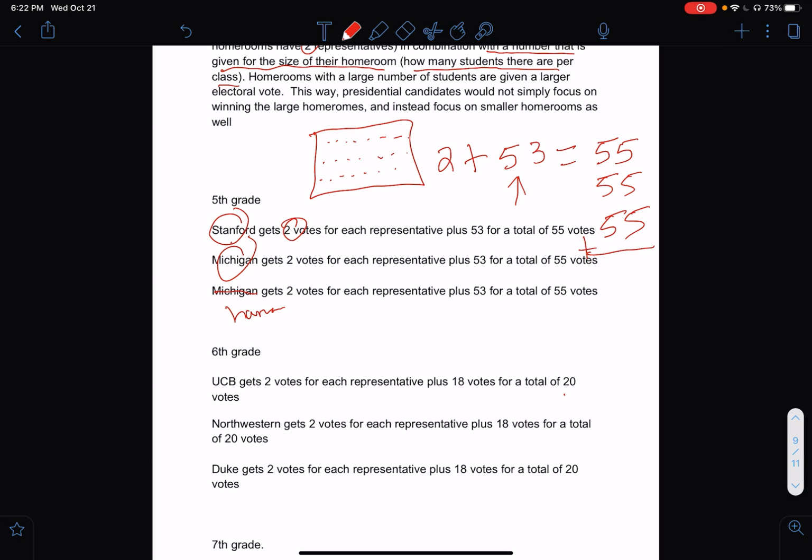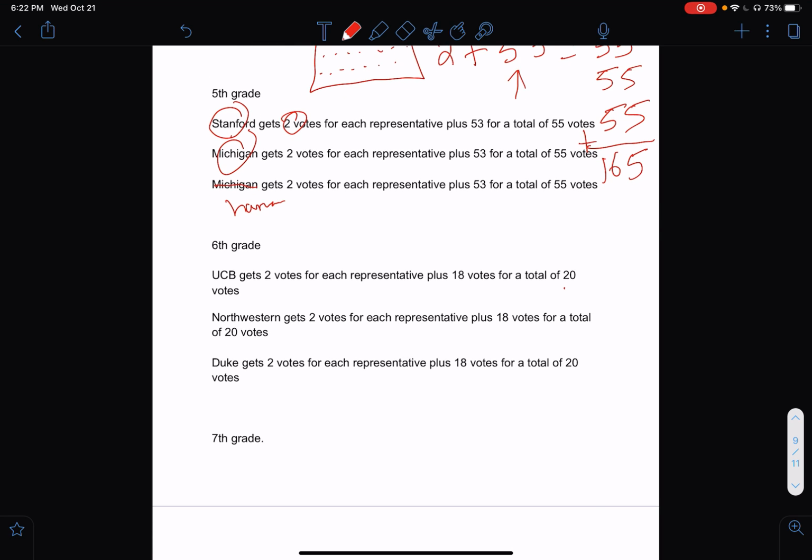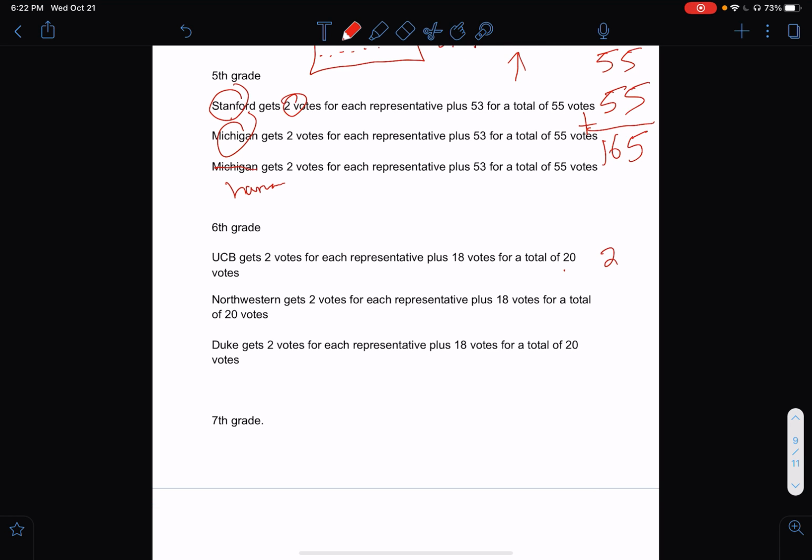So I'm going to get all these electoral votes. So far I have, this is 15, this is 15. So I'm going to end up with 165 electoral votes. That's how many votes I got. I got 114 student votes and 165 electoral votes. Now Miss Crawford, she got less student votes, but she won all these homerooms. So Miss Crawford is going to end up with, in 6th grade, 20 plus 20 plus 20. In 6th grade, she got 60 electoral votes. So this is going to be Merlos's.